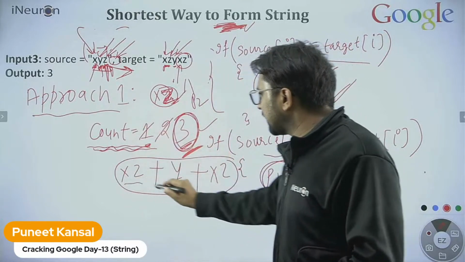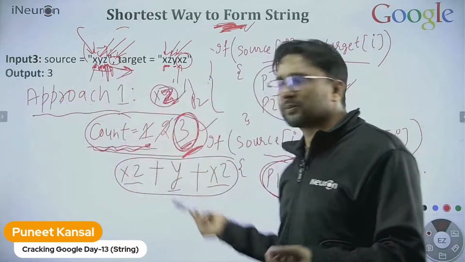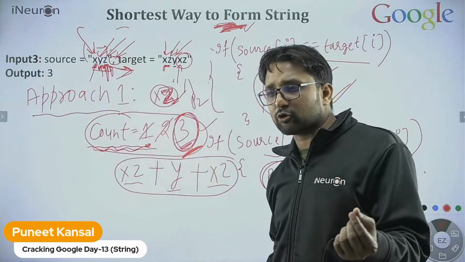We do not need to keep the record of these subsequences. We can just keep the record of the count, how many subsequences there are. That is asked in the question.